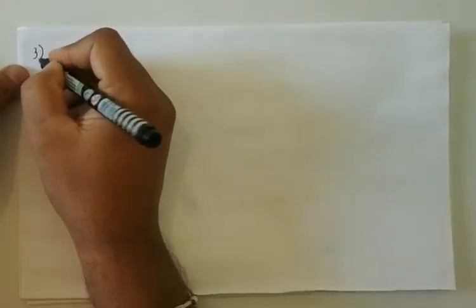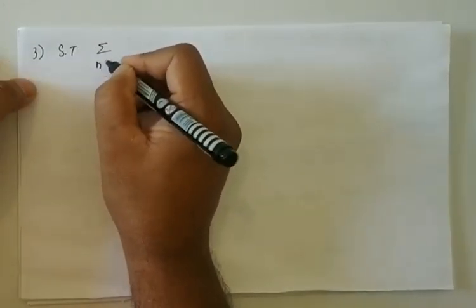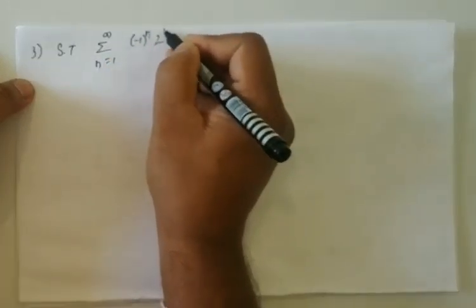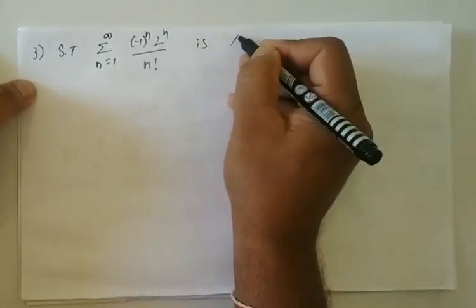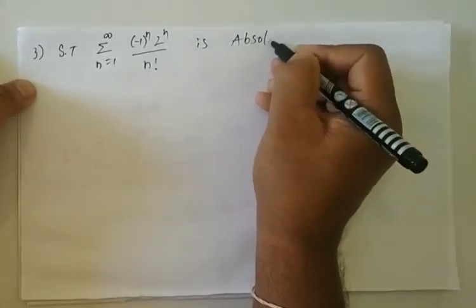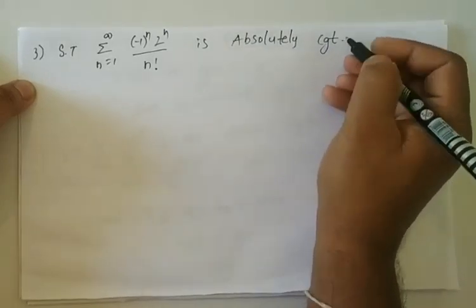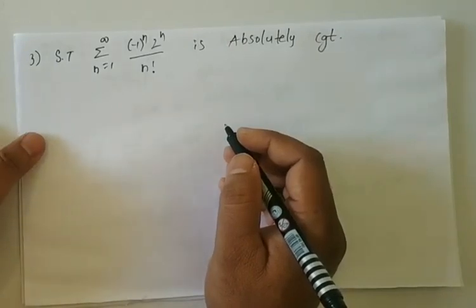Write down the third problem. Show that summation n equal to 1 to infinity, (minus 1) whole power n, 2 power n by n factorial, is absolutely convergent. Okay, show that the series is absolutely convergent. We have to follow the same procedure, no problem.